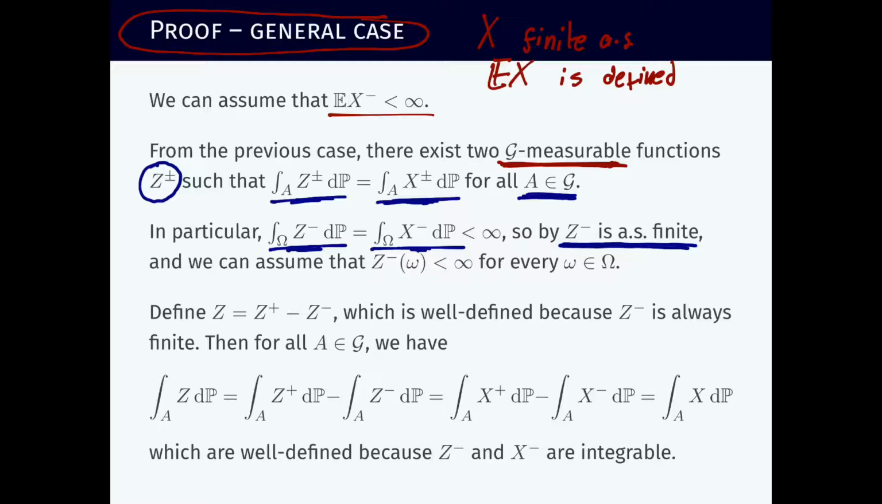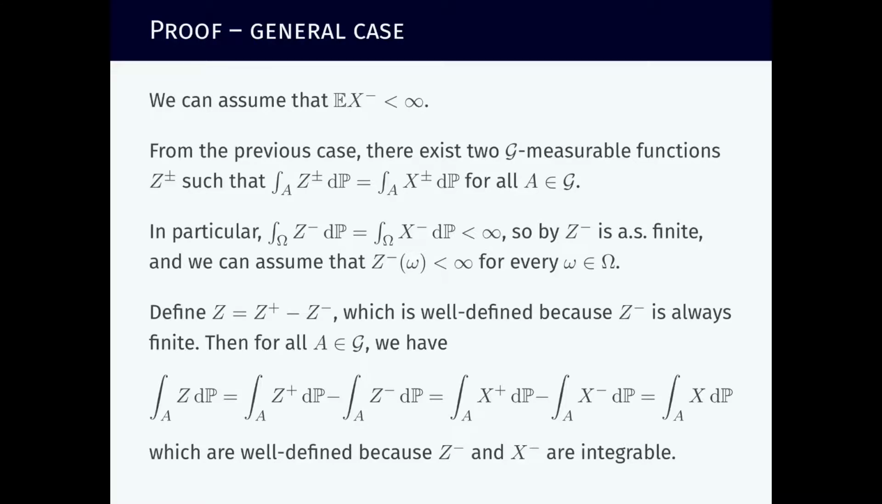Okay. And because it's almost surely finite, if it is infinite on a set of measure 0, we can just change its definition on that set of measure 0 to whatever finite number we want, maybe even 0, because then we can say not only is it almost surely finite, it is surely finite. It's finite for every single little omega in capital Omega. This is the point we want to make here, that we can assume it is always finite.